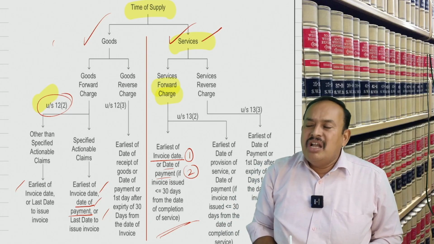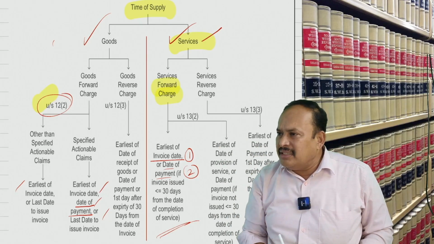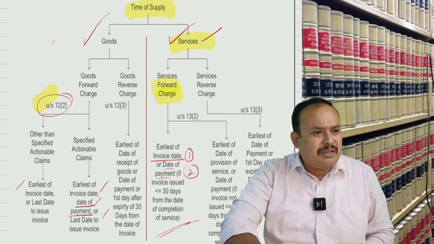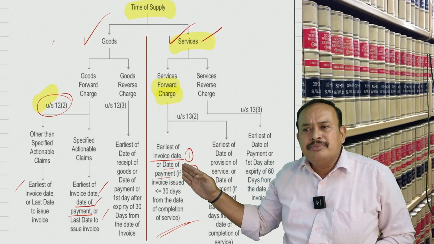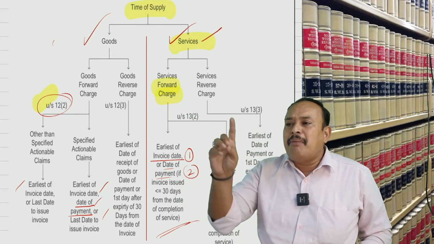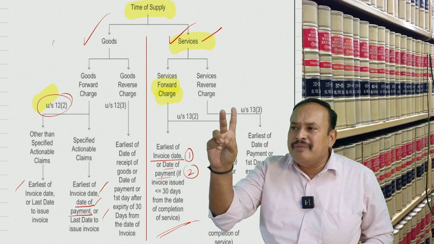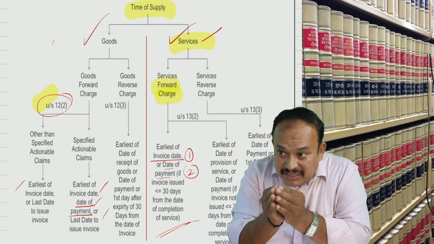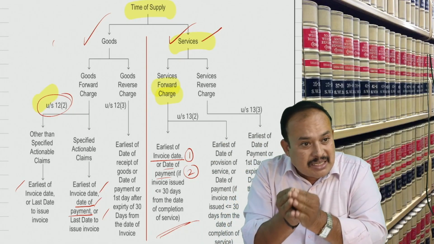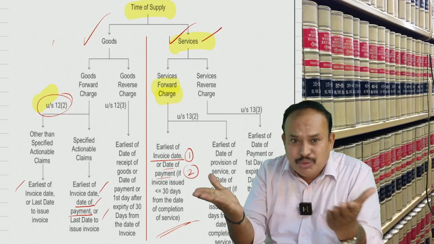Now, have you understood this provision? If I ask you, you should be able to answer, speak out the provision first by yourself. Time of supply, supply of goods, forward charge applies. Supply of services: time of supply is equal to the date of invoice or date of payment, whichever is earlier, provided the invoice is issued within 30 days from the date of the completion of supply of service. Speak out, all of you, my dear.